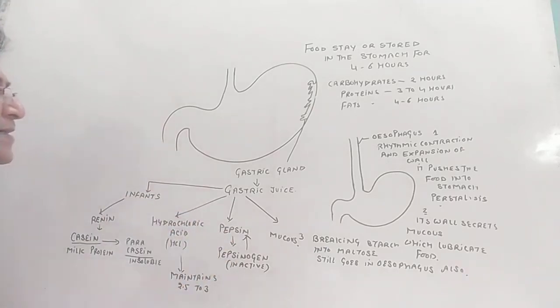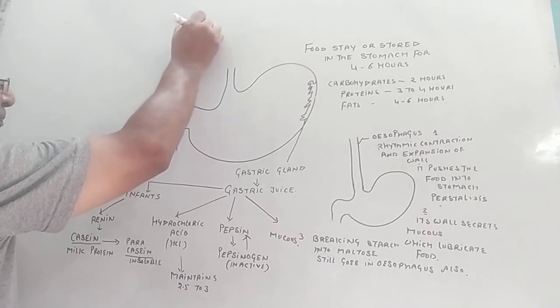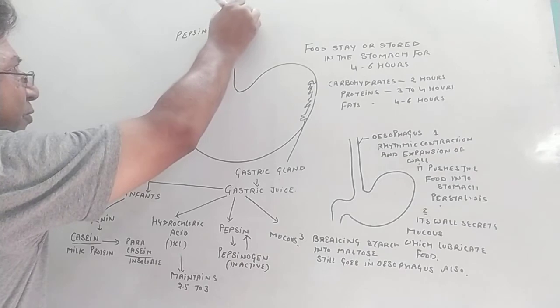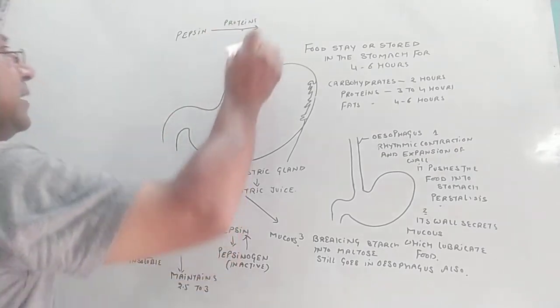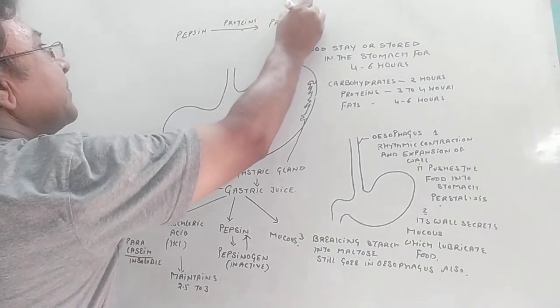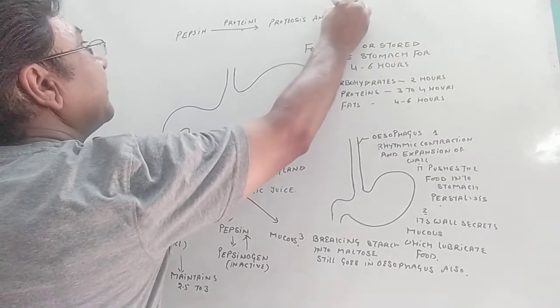And what is the function of pepsin? This pepsin breaks the proteins into proteoses and peptones.